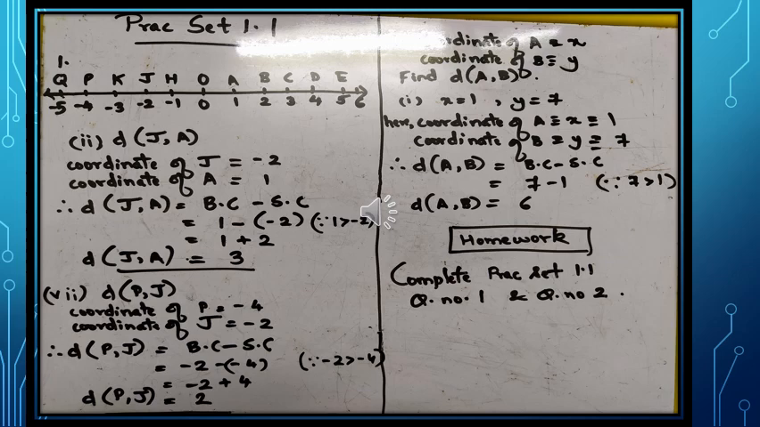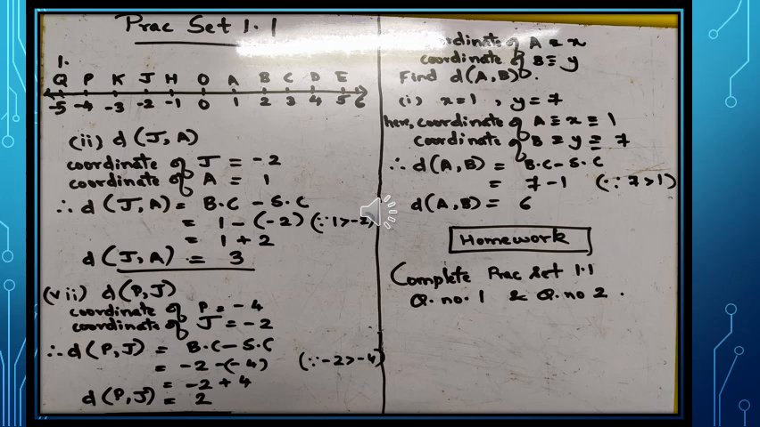Here 1 is greater than -2. So therefore 1 minus of minus will become plus 2. So therefore 1 plus 2 is equal to 3 and distance JA is equal to 3. Similarly, we can calculate distance PJ.